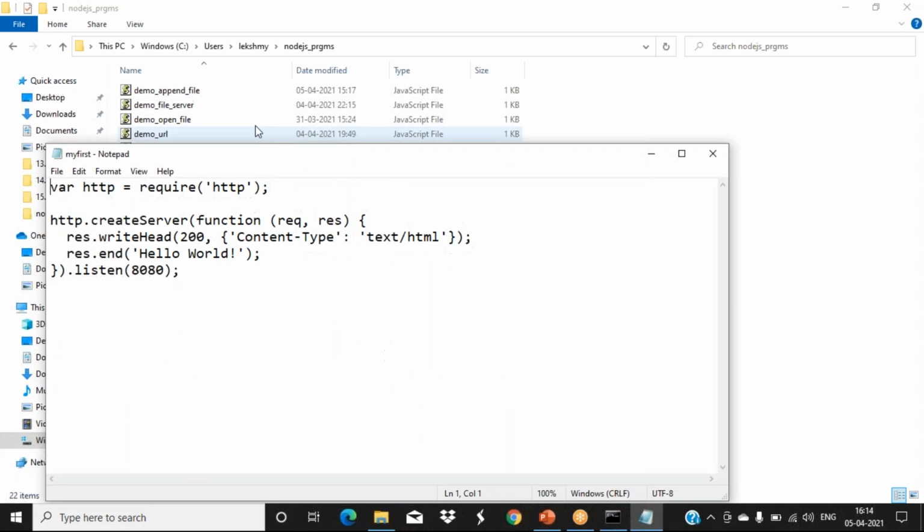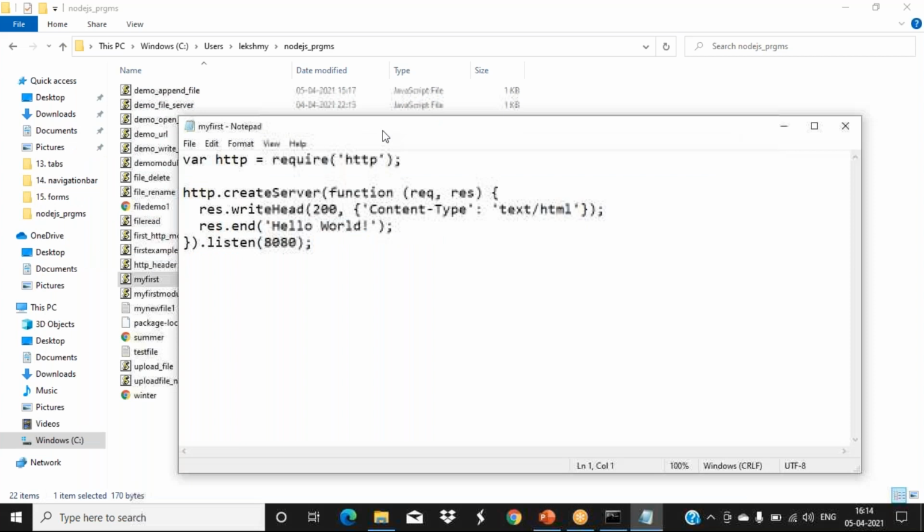We have already created a file, myfirst.js, last time. So how to use these modules? We use this require function. We have to use the HTTP module, because now we are establishing a connection between server and client, and we want to send and receive request and response type messages. So the HTTP module is included there.